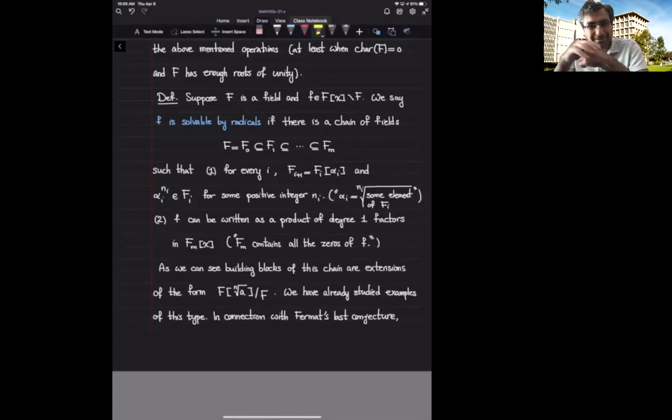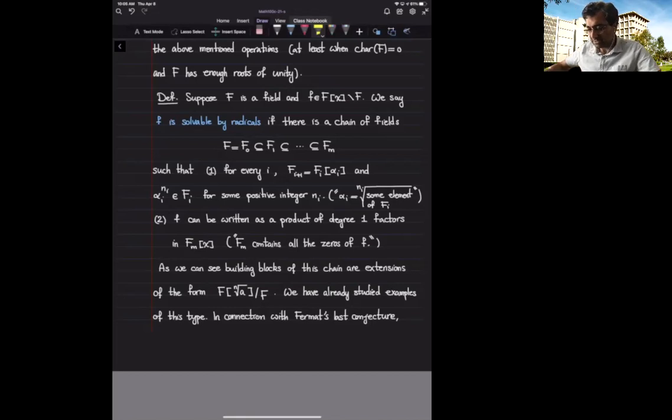Now I take some radical, and then I again use addition, multiplication, division, and subtraction, which means I look at the field that contains this particular radical, and then I continue like that. So after finitely many steps, I might end up getting all the zeros of my polynomial. So that's going to be our definition of saying a polynomial is solvable by radicals.